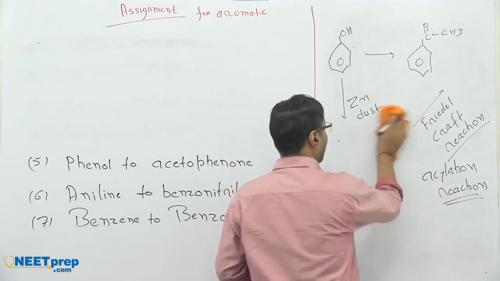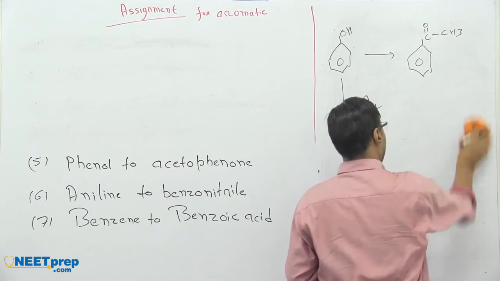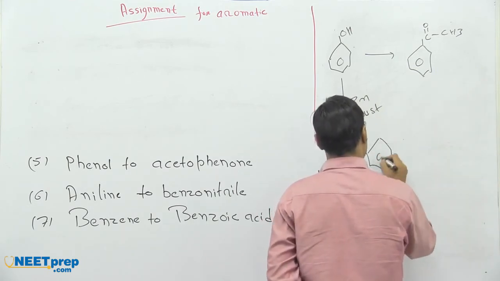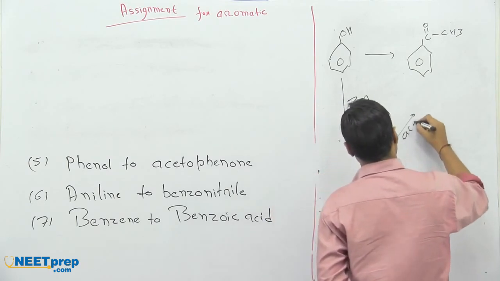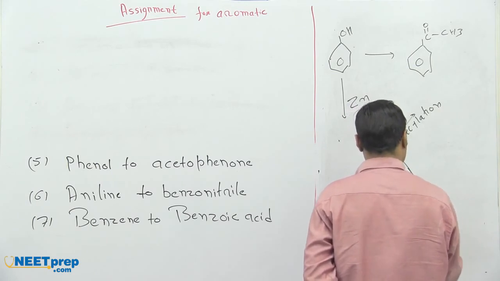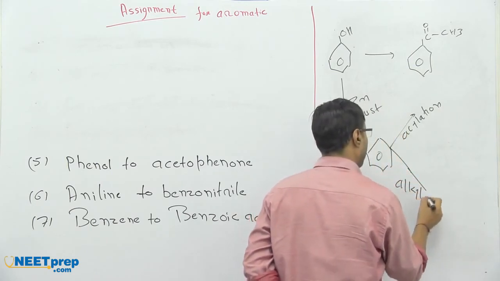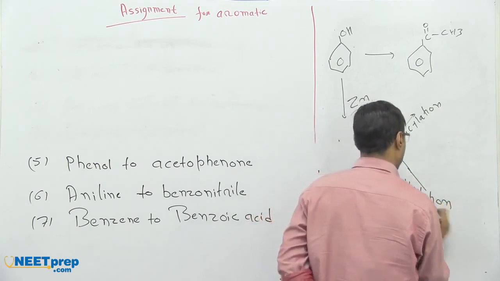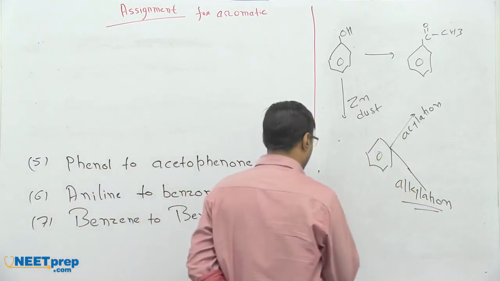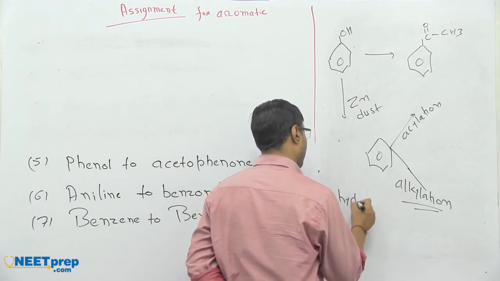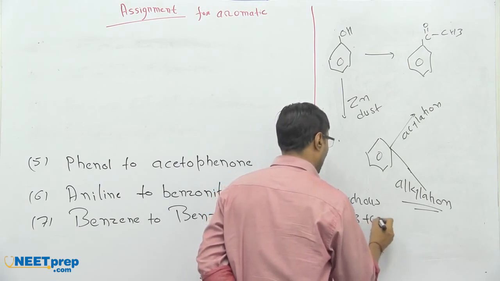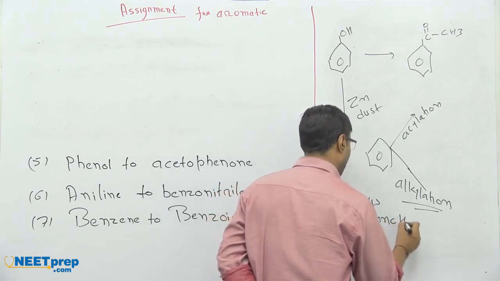Suppose this one is benzene. This part is acylation and this part is alkylation. Common thing is anhydrous AlCl3 plus concentrated HCl.